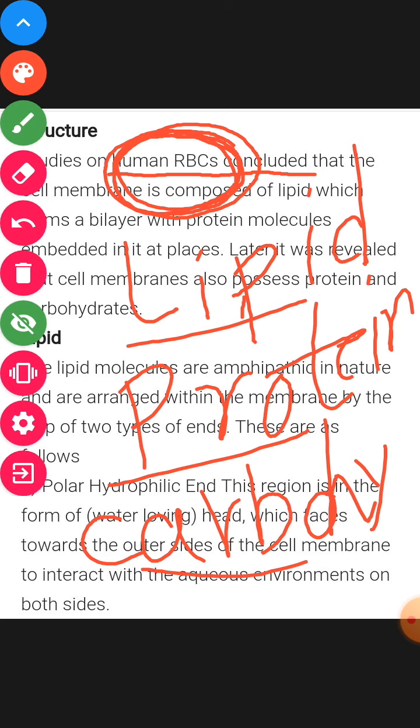These are the three components of any plasma membrane. Remember that lipid, protein and carbohydrate are the three chemical components of any plasma membrane, especially of the human RBC.